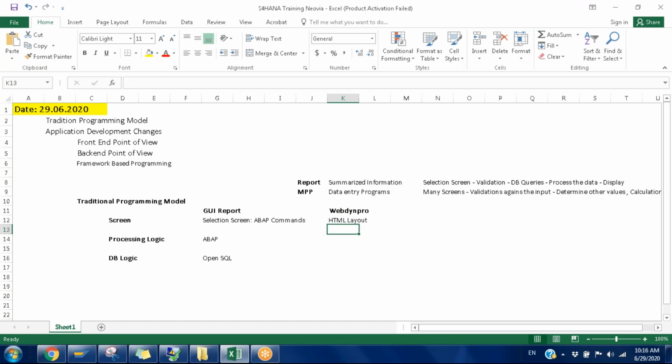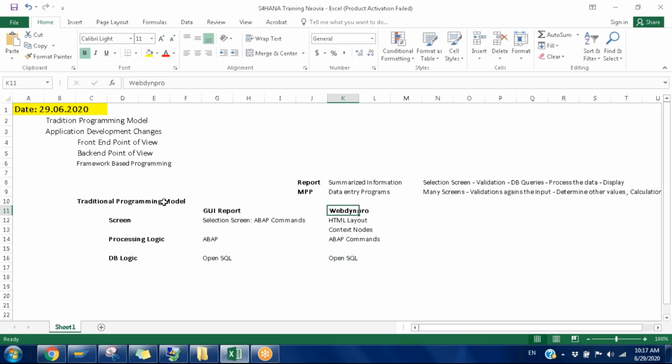Now between ABAP. Okay, so here, how to interact with this HTML is there is some framework based thing that is called a context node. Through the context node, we can receive the data from the UI or we can send the data to the UI. That is happening through the context node. Once we read the data into your actual ABAP location, then we can use the ABAP commands to validate. So again here ABAP commands. The context node is actually an intermediate area between your screen and your actual ABAP object. So in this way we can do that. And coming to this one again, OpenSQL.